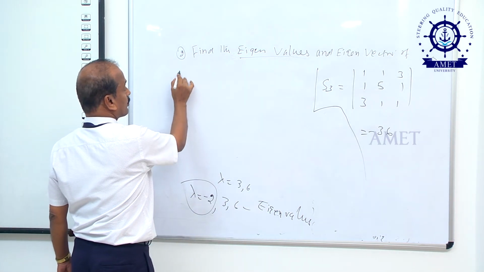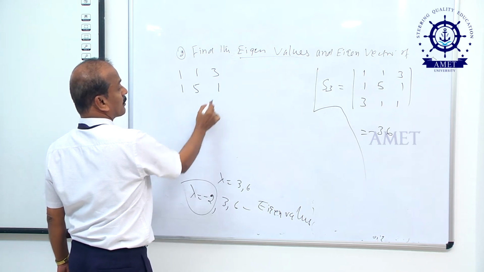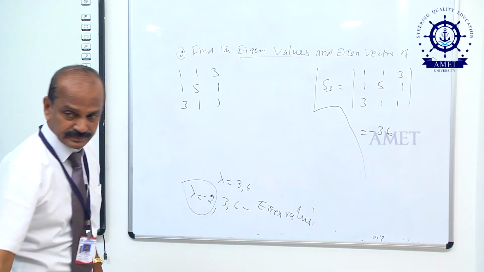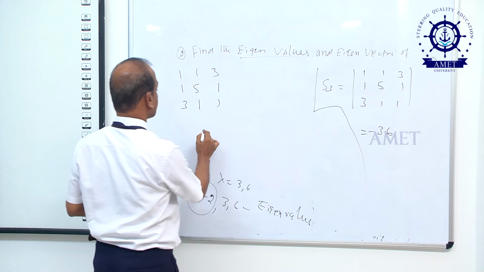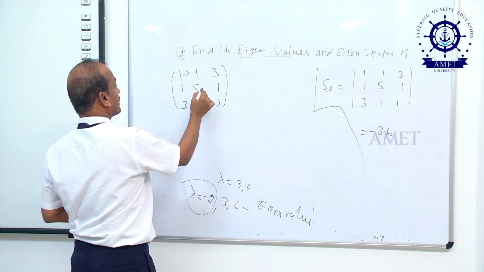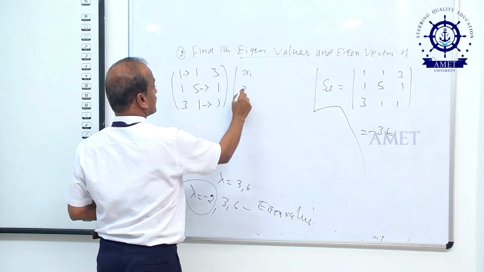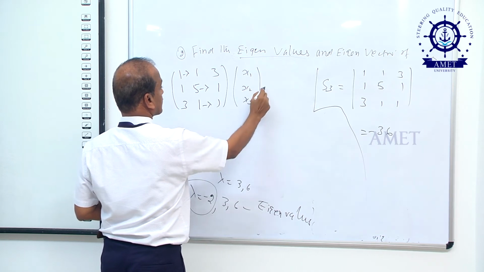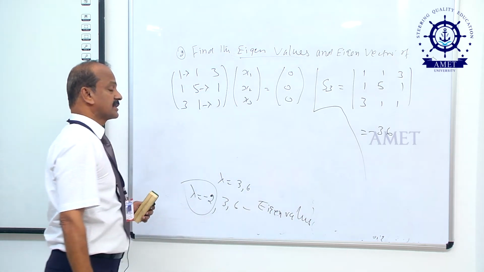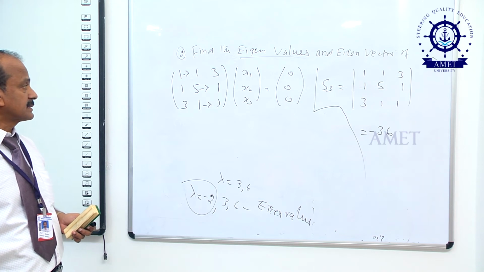The matrix is 1, 1, 3, 1, 5, 1, 3, 1, 1. An eigenvector means (A minus lambda I) into x equal to 0. What is x? You take the eigenvector as x1, x2, x3, that is equal to 0, 0, 0, that is (A minus lambda I) into x equal to 0.